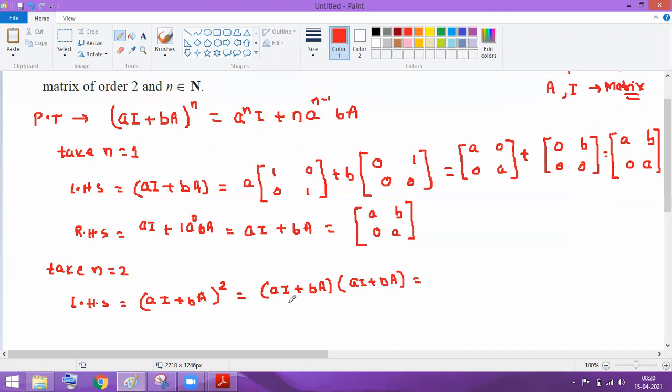And do we have the value of aI plus bA, guys? Yes, we have the value here. Okay, there is no need to find out again. So you can put the value there. So we can write [a b; 0 a] times the same term, [a b; 0 a].